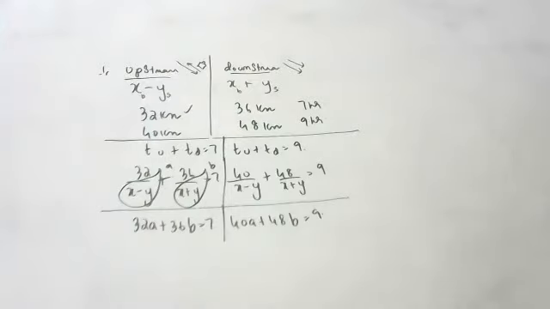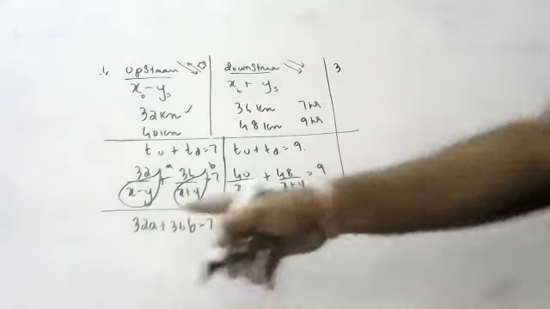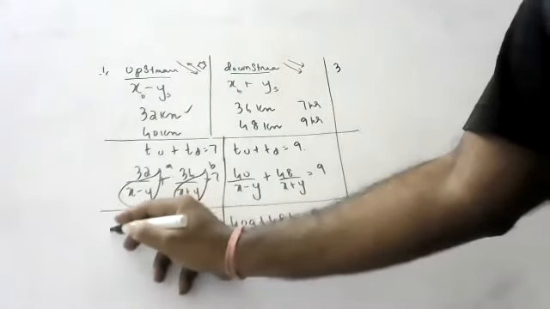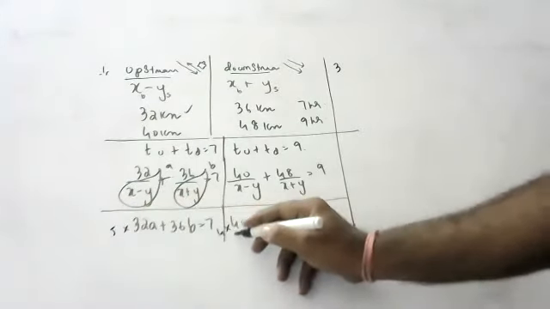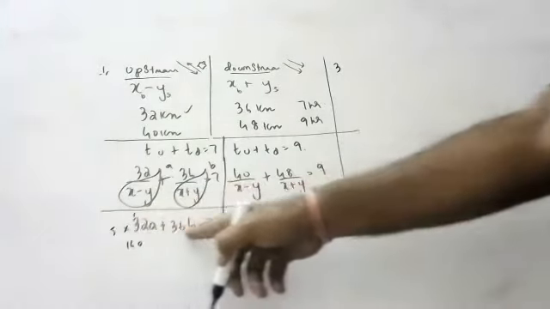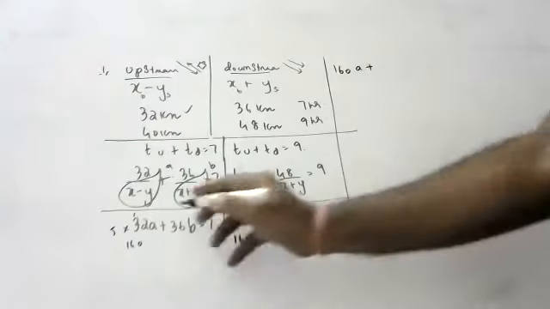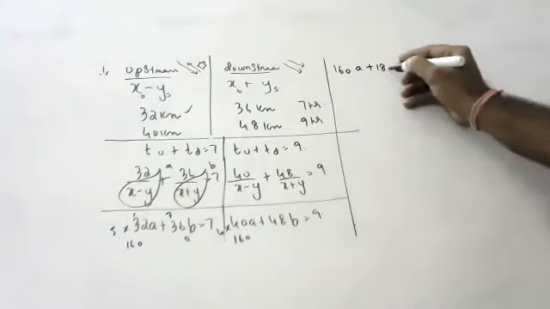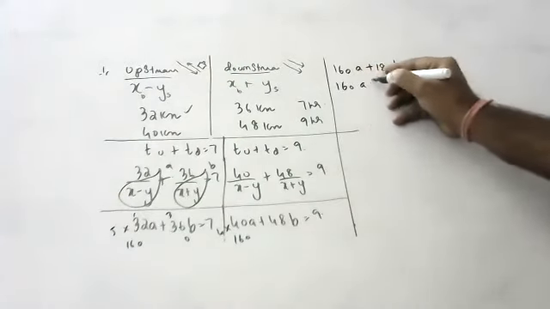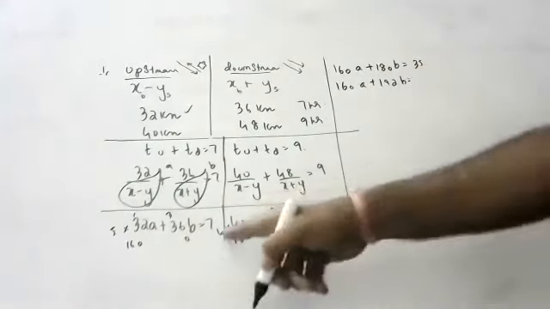Okay, so how am I solving it? 32 and 40 is there, 36 and 48 is there. 32 will go into 5, 40 will go into 4. This will be 160, and this will also become 160. So I multiply the whole equation by 5: 160a plus 5 sixes are 30, 180b is equal to 35. Then I multiply the other by 4: 160a plus 4 eights are 32, 192b is equal to 4 nines are 36.